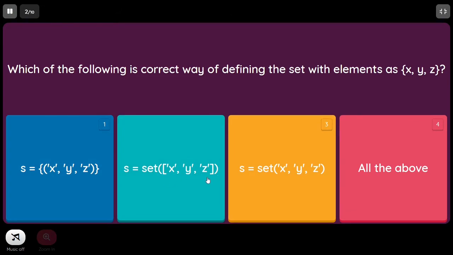And coming to the second one, yes, it is iterable. We are passing the iterable. So this is the correct statement. Let's examine the third one also. So s equal to set of x, y, z. In this case, we are passing 3 objects. Actually, we are supposed to pass only one iterable object. But here we are passing 3 objects. So this is the wrong way of representing. So option B is the correct answer.